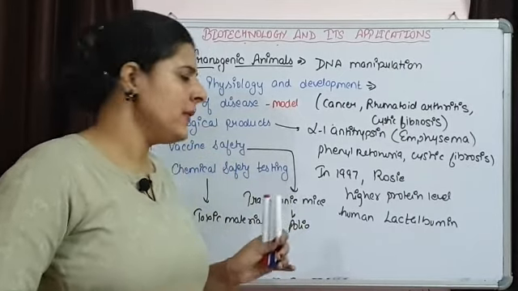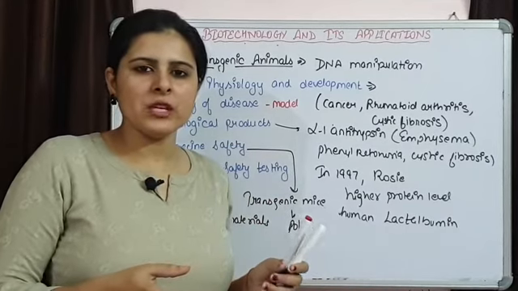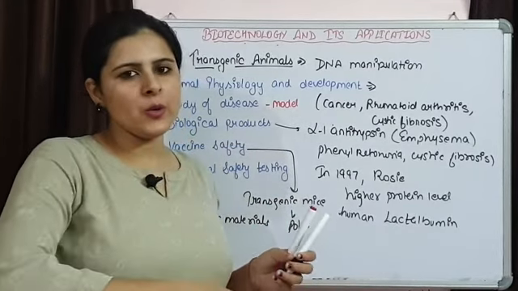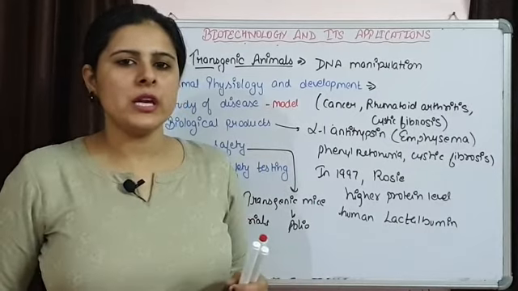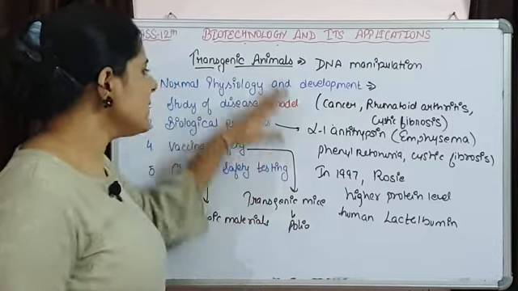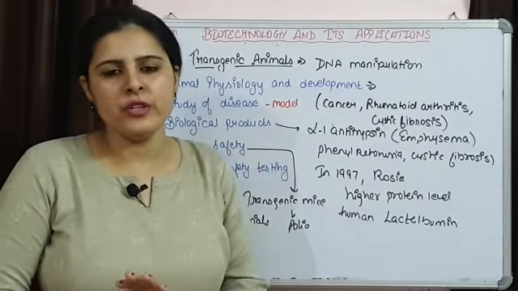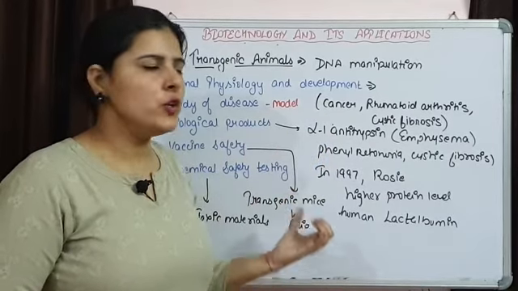These genetically modified organisms have more sensitivity to chemicals, they are given that particular chemical, and the effect of the chemical is observed. So this is how transgenic animals are used for different human benefits.